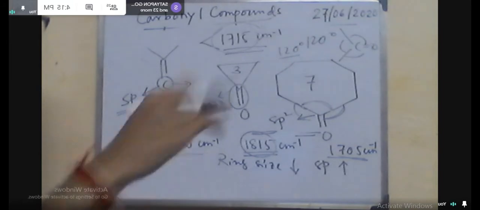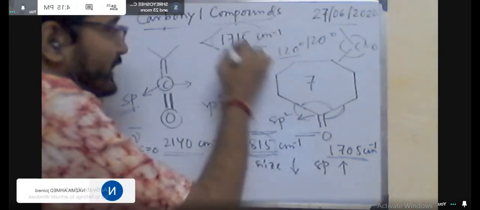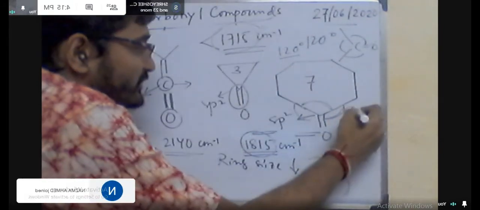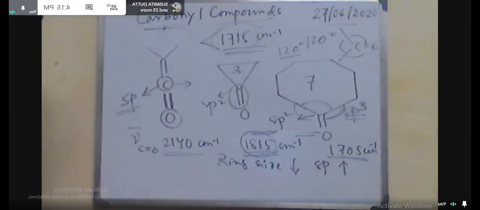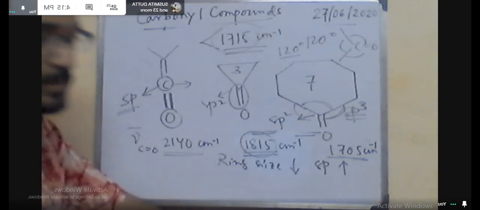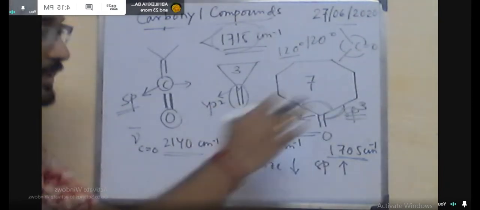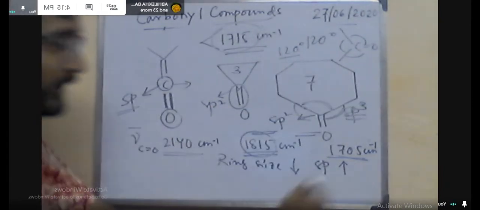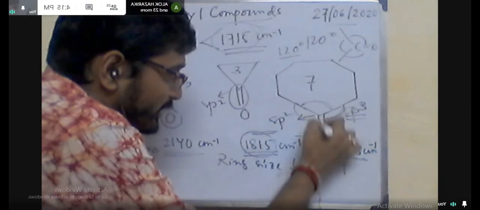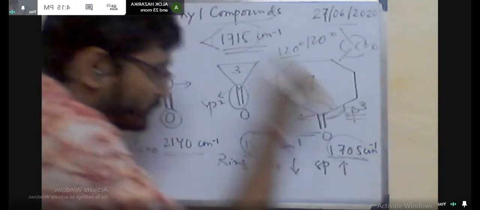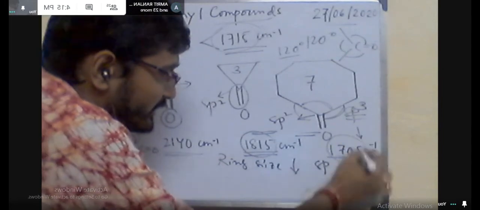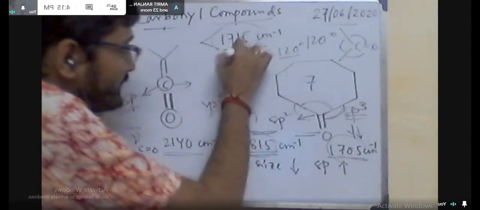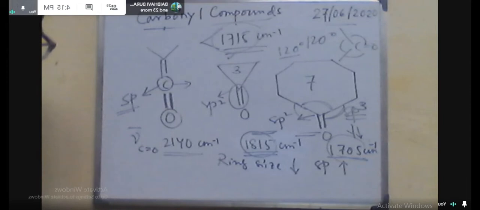Acetylacetone is an alpha beta diketone, or 1,3-diketone compound. In this case, it will show keto-enol tautomerism, which we can show this way.